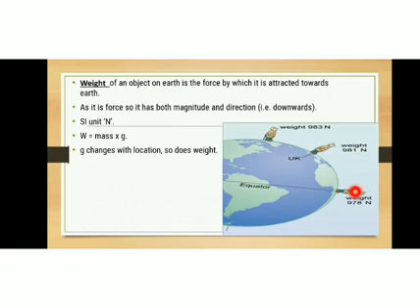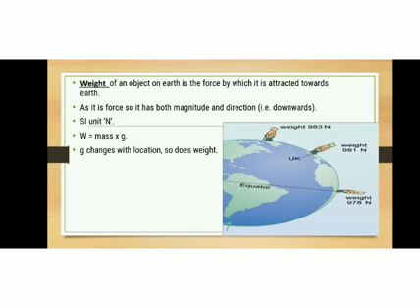Now the person is exactly at the equator. So at the equatorial region, the weight of the person again decreased to 978 Newton. Okay, so the value of g decreases towards the equator. That's why the weight of the object, or the weight of a person, also decreases from poles to equator.